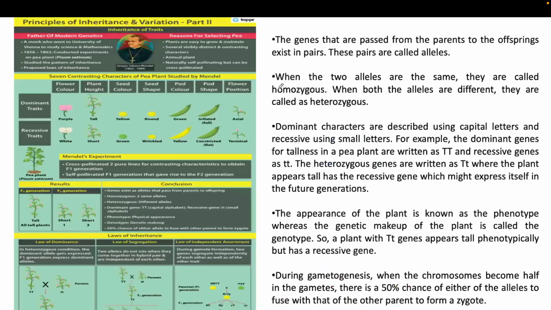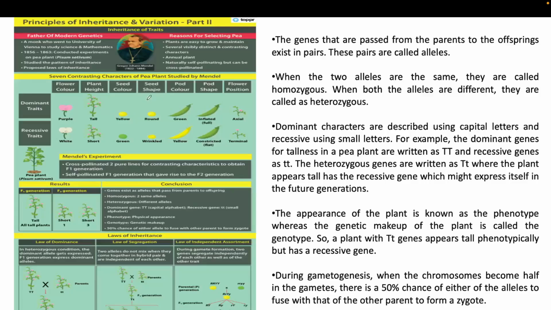So this is the complete principle of inheritance, or we can say it is the summary of this class. The reason for selecting the pea plant is that it is easy to grow and maintain. Several distinct characters are there. It is an annual plant, and it can be naturally self-pollinated, and it can be cross-pollinated also. And there are 7 characters in the pea plant.